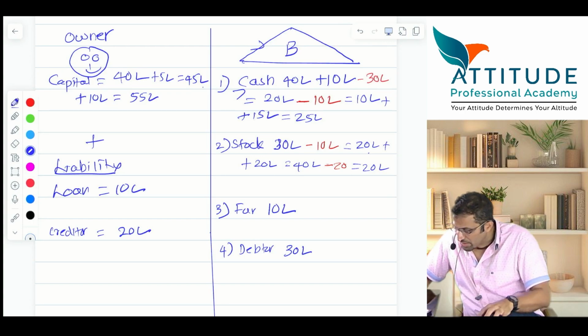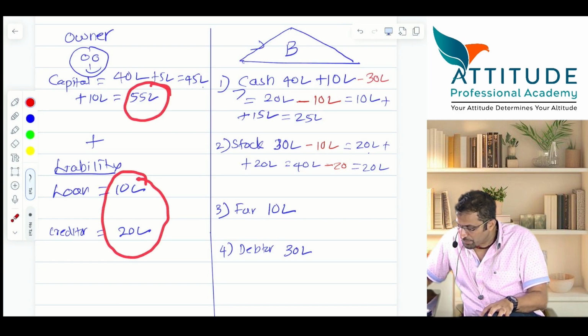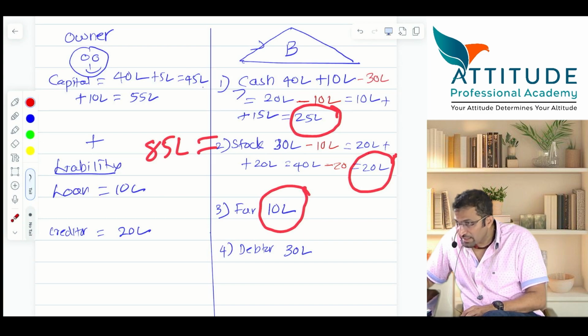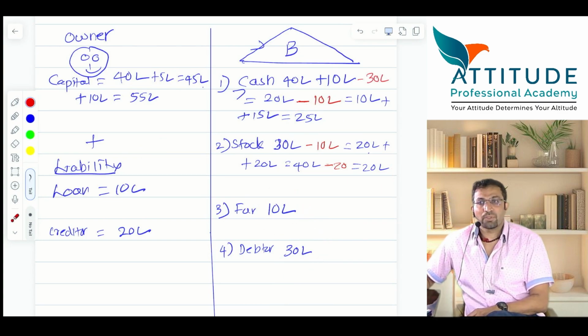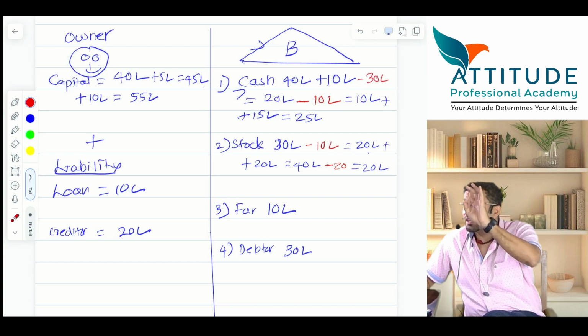Now answer. 55 plus 10 plus 20 will give you 85 lakhs. This side also should be 85. 25 plus 20, 45. 45 plus 10, 55. 55 plus 30, that is 85. You take any transaction, always the accounting equation should hold good.